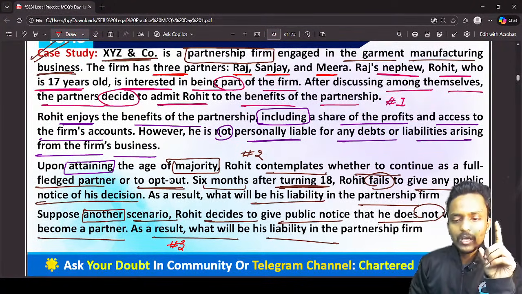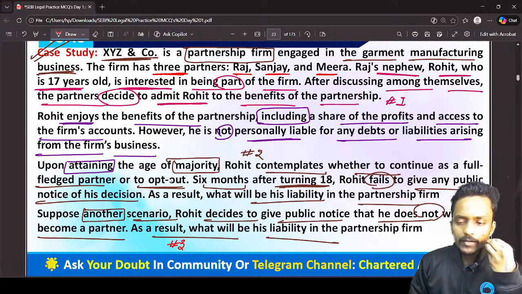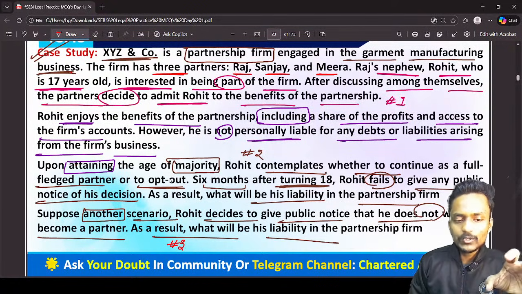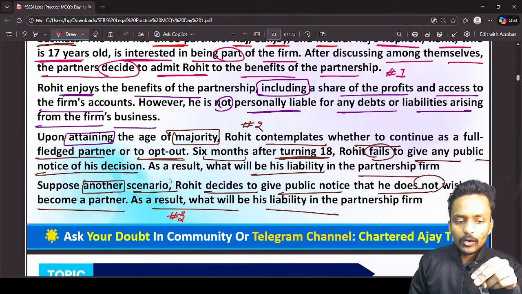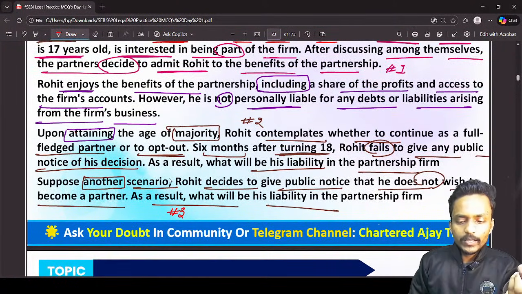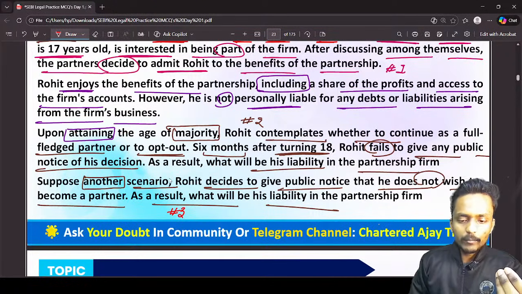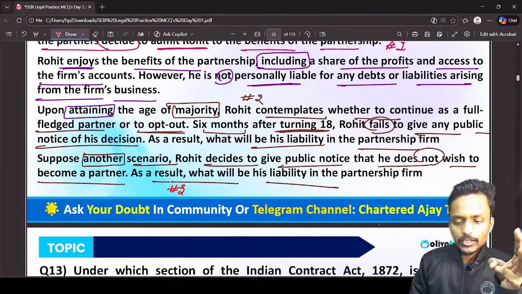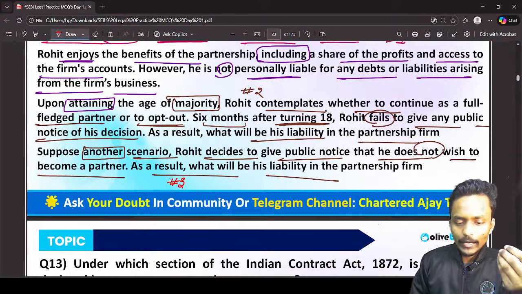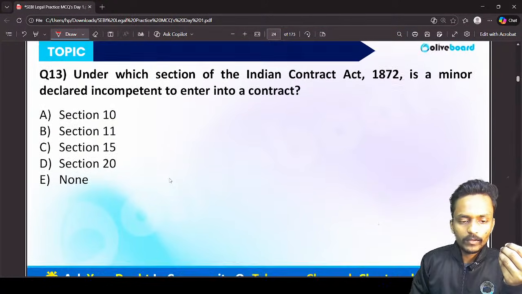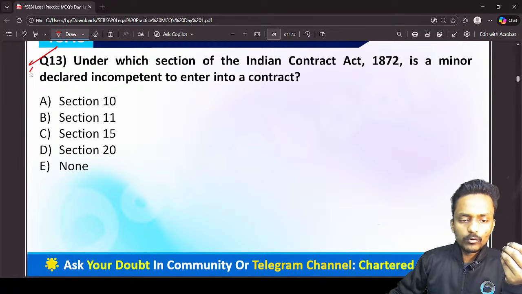The first scenario is that one of the partners has given a proposal in the partnership firm for the admission of his nephew, whose age is only 17 years, into the benefits of the partnership. The second is that after attaining majority, the minor has not given any notice to the public about becoming or opting out as a partner in the partnership firm. And the third situation is, suppose they have given a notice, then what will be his liability in this partnership firm? Now, first of all, I am moving to question number 13.